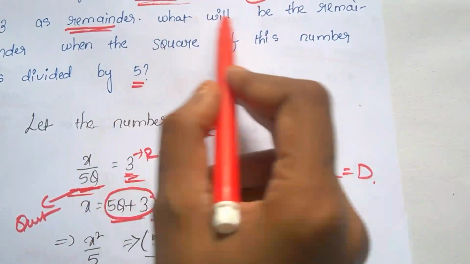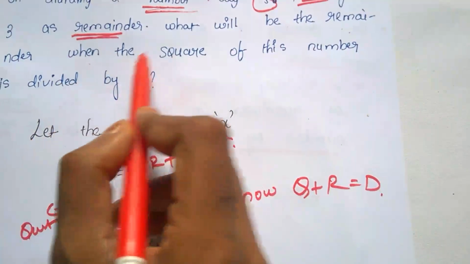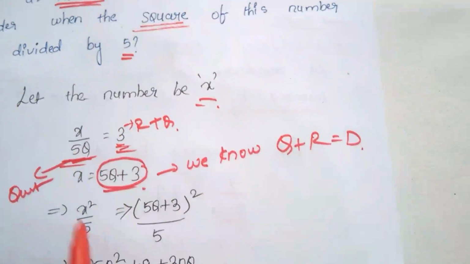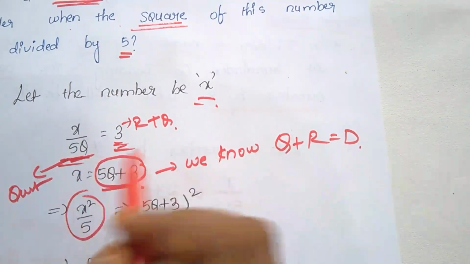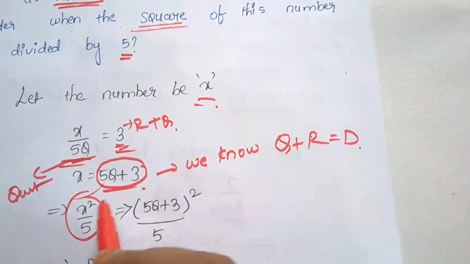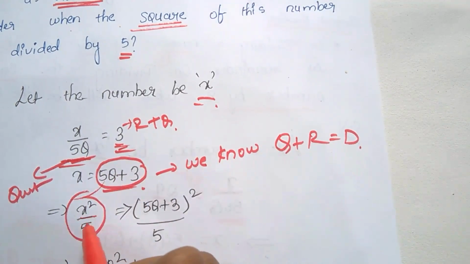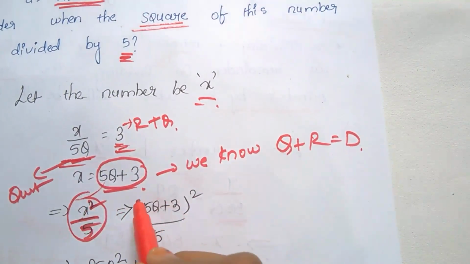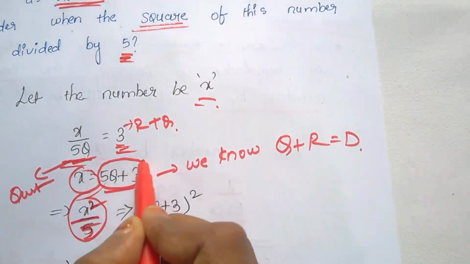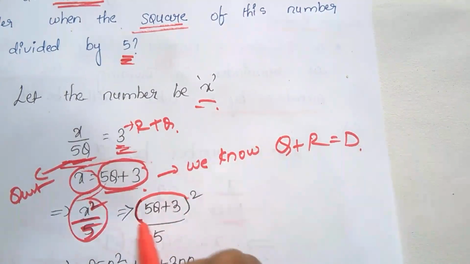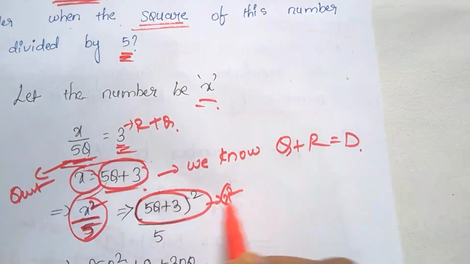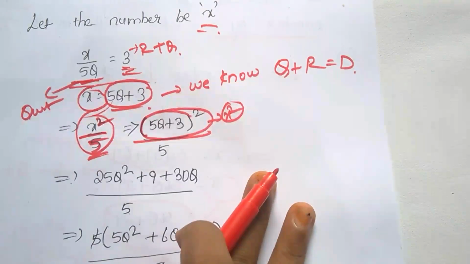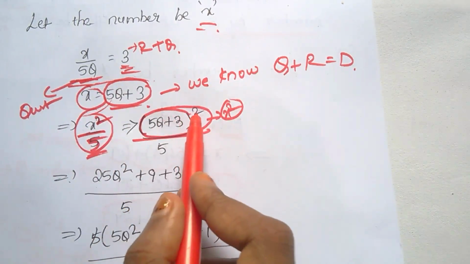Next, in that question, what will be the remainder? He's giving a square. Square means, do you know that? Yes, x is the normal one, and if square is applied, it's x square. So x square divided by 5, because he's giving 5 in that question. The x value is 5 quotient plus 3, so x square means 5 quotient plus 3 whole square, divided by 5.